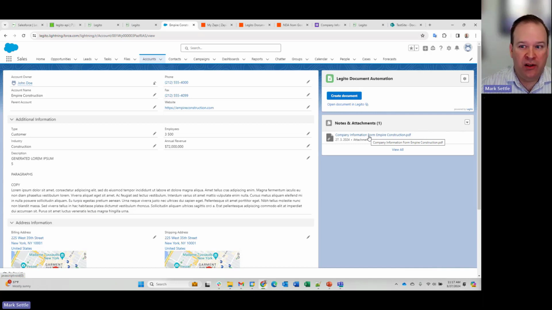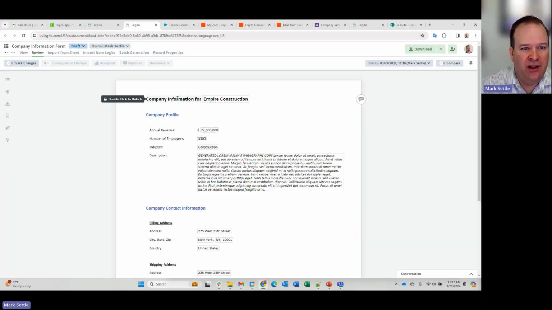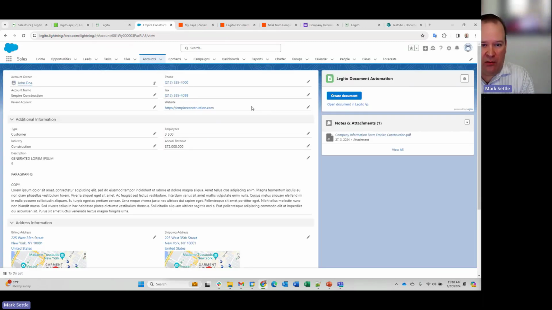And of course, if I want to jump to that document in Legito and make some additional edits, I can do that. I've even got a link here. I've already opened it up here. That link would take me right into the document record and allow me to edit and make any changes if I need to in this document record. So I've got a nice single-click way to create a document in Legito from a Salesforce object.